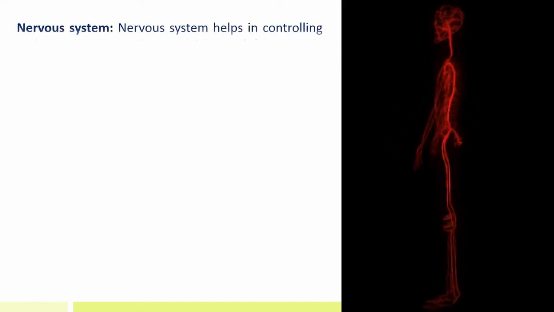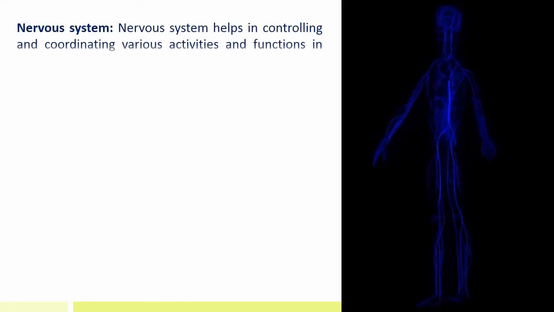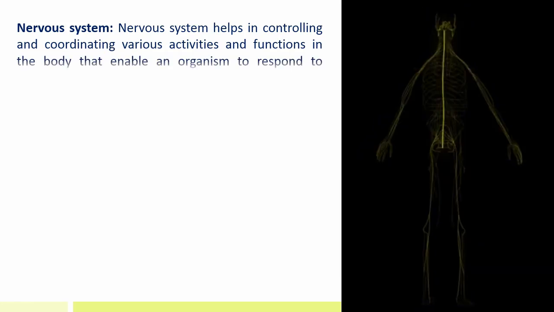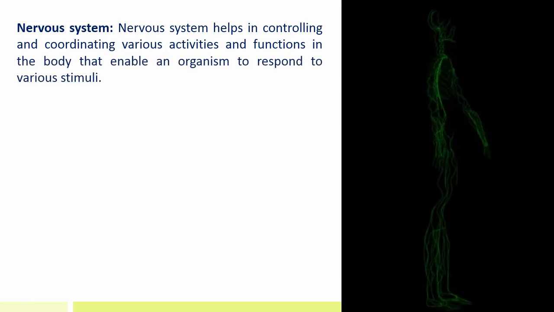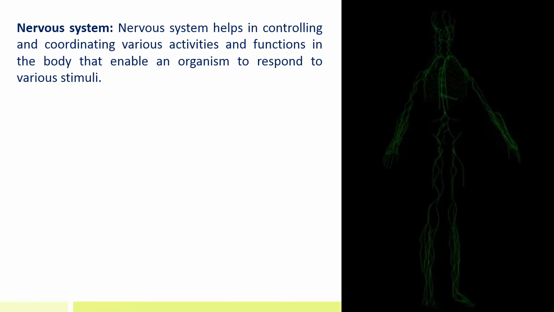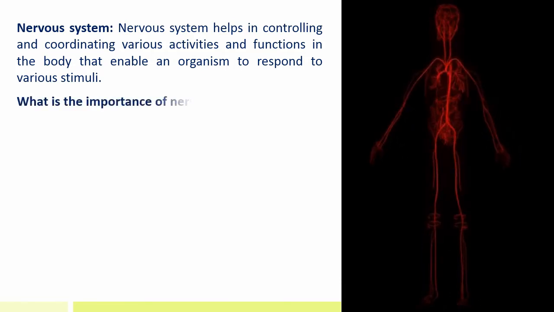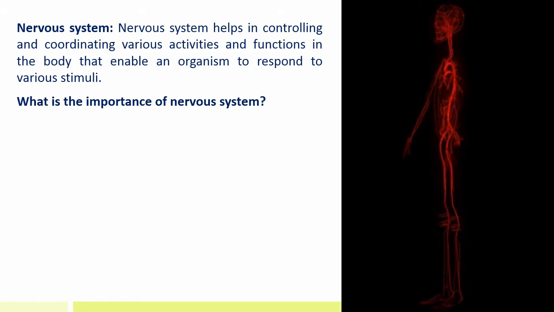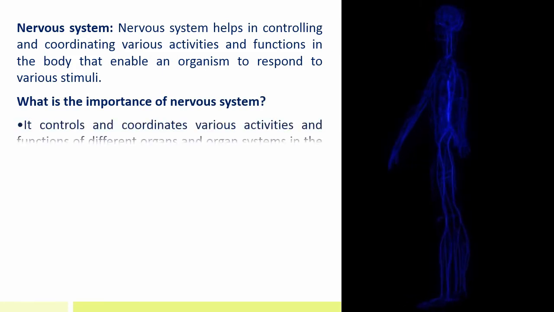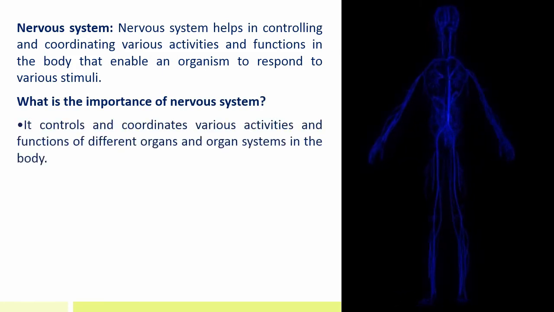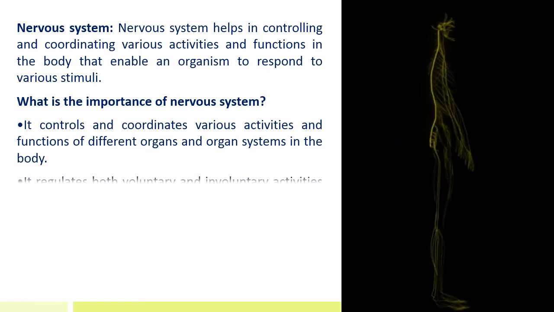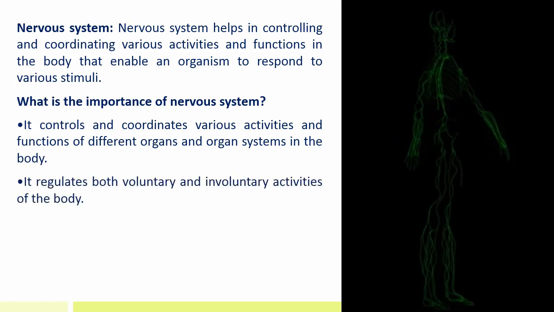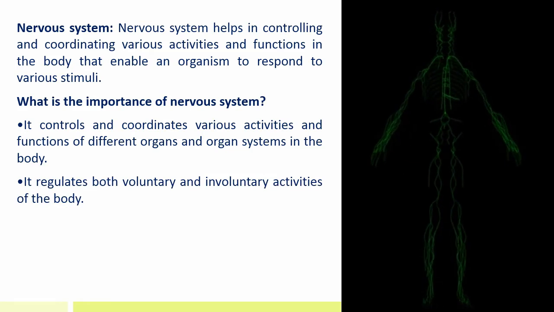Nervous system. Nervous system helps in controlling and coordinating various activities and functions in the body that enable an organism to respond to various stimuli. What is the importance of nervous system? It controls and coordinates the various activities and functions of different organs and organ systems in the body. It regulates both voluntary and involuntary activities of the body.